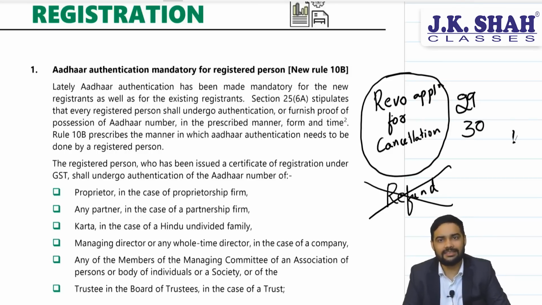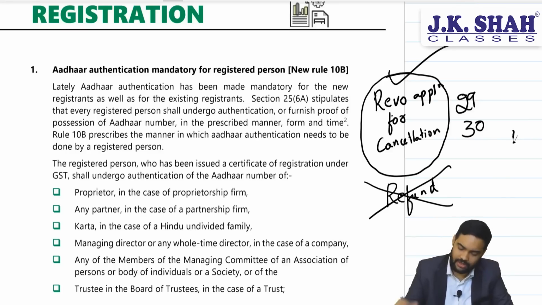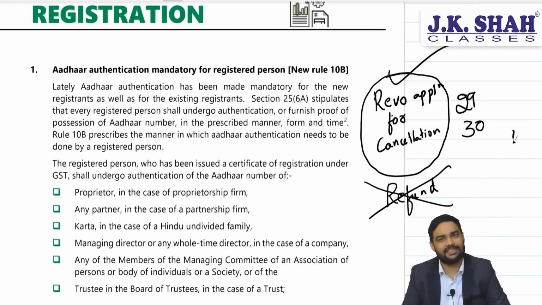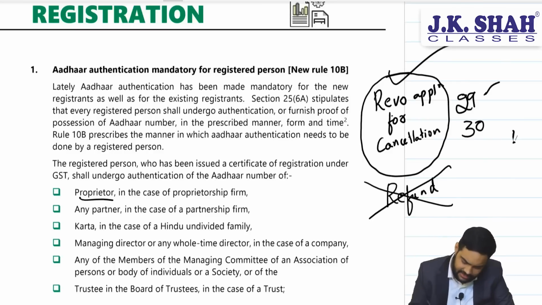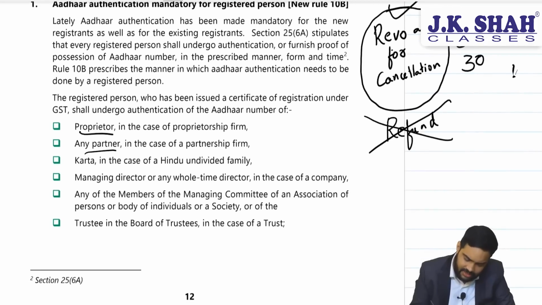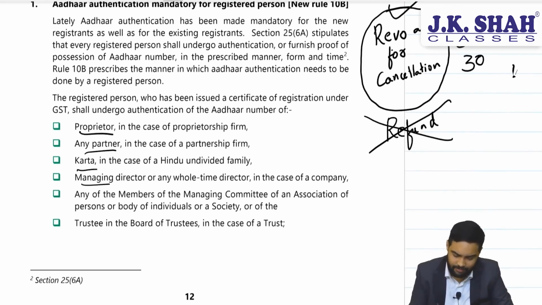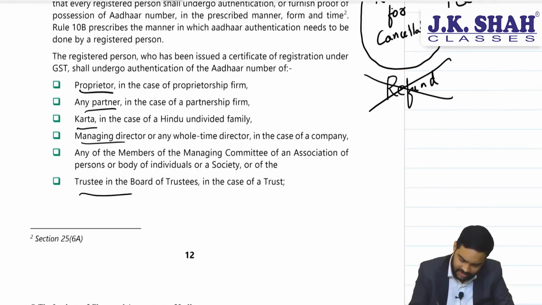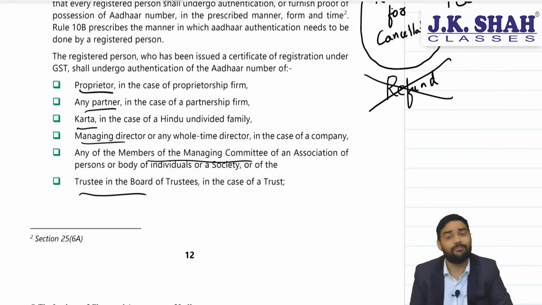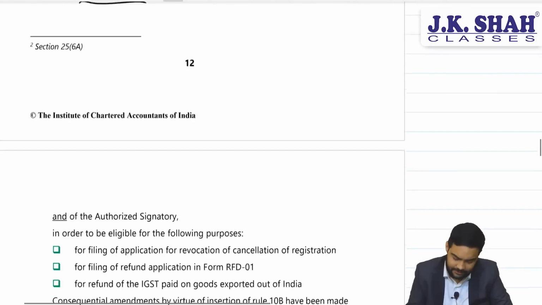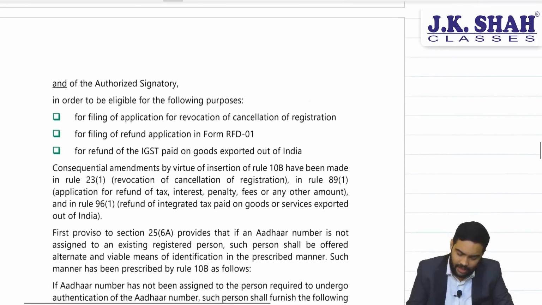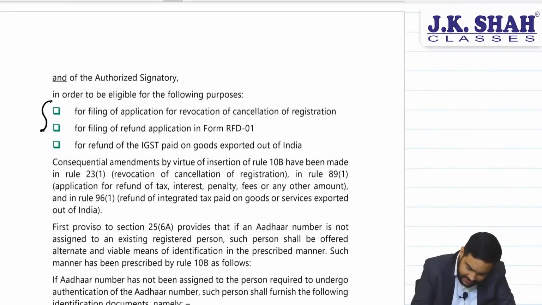So, you will restrict this particular Aadhaar authentication only for revocation application under section 30 for an order which is passed under 29. Who has to do Aadhaar authentication? Proprietor or any partner or karta of a HUF, managing director or trustee of a board, members of managing committee of an association, and they have to do it for these 3.